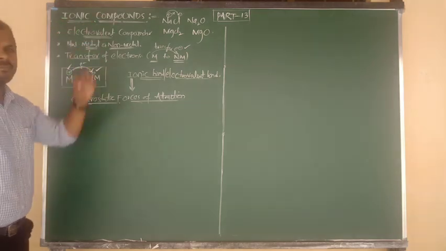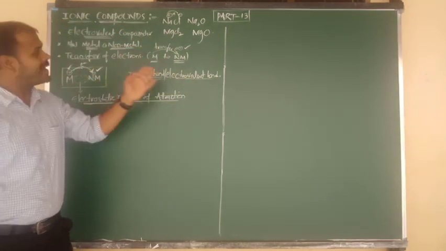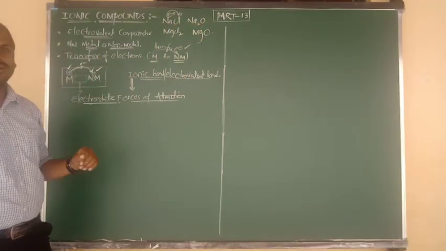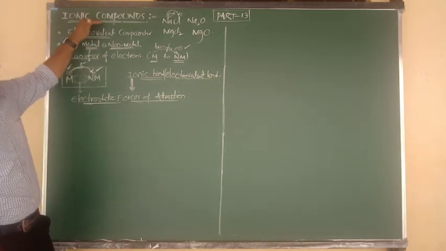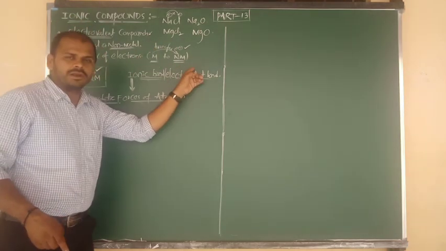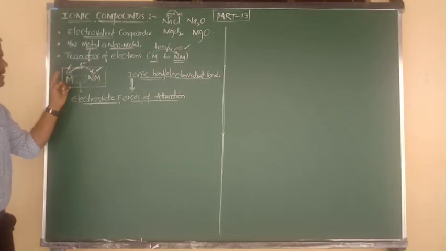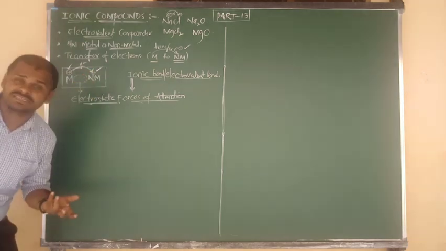One is ionic compound. So ionic compounds, I have given so many examples here. They form between metal and non-metal. And one more name is electrovalent bond, because these compounds are formed by the transfer of electrons from a metal to a non-metal. By the loss of electrons, the metal becomes positively charged. By the gain of electrons, the non-metal becomes negatively charged.